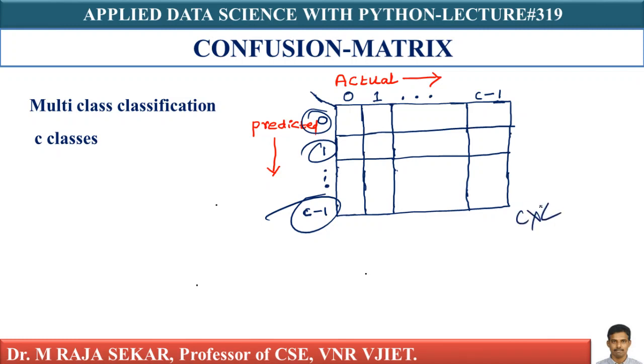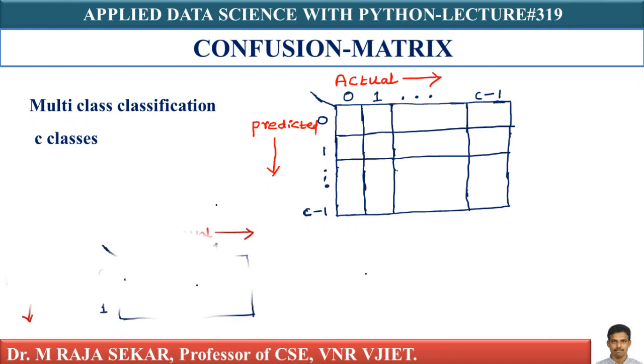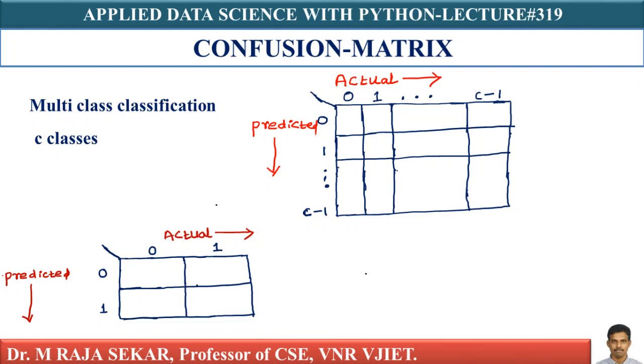For binary classification, we were saying that it is a 2 by 2 matrix. For a multi-class setting, here I am assuming there are C classes. For a binary setting, it is a simple 2 by 2 matrix. Let me recall that binary case, which we discussed in my previous lecture. These are actual and these are predicted.